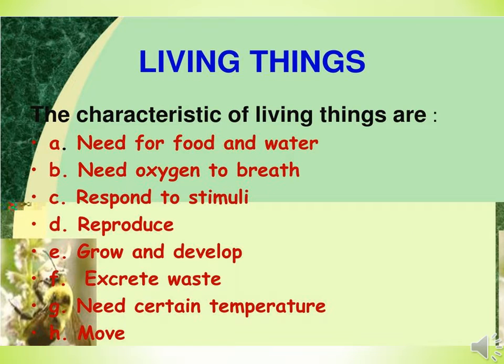Children, after doing this short activity on classifying the objects as living and non living, now you will be better able to understand the characteristics of living things. So, here are the characters. Need for food and water. Yes, living things need food and water for their survival. Next is need oxygen to breathe. We all know it very well that oxygen is the gas which is important for the survival of living beings, and that's why life exists on earth, because earth has enough of oxygen for all the living organisms to breathe.